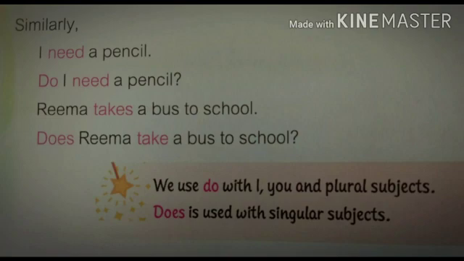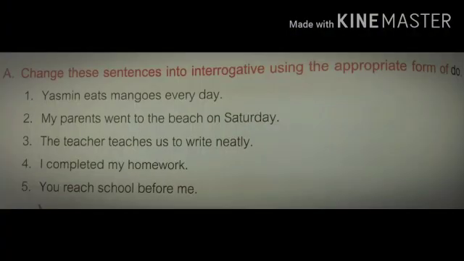Now let us go to the examples. Similarly, I need a pencil. Here students, according to the rule which I explained just now, we have to add do for I. So, do I need a pencil is the sentence. Next, Rima takes a bus to school. Here students, Rima is a singular subject. Rima means she. So, we are using does. Does Rima take a bus to school? Do I need a pencil? Does Rima take a bus to school? Are interrogative sentences. Let us move on to exercise A.